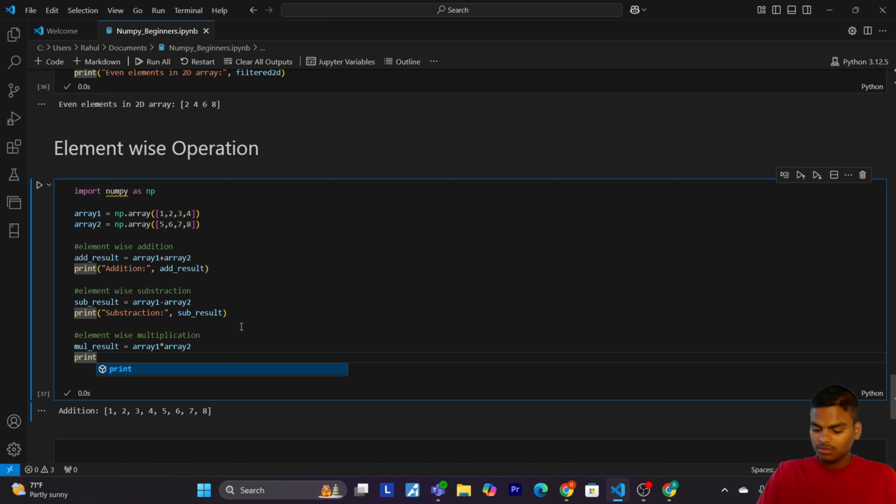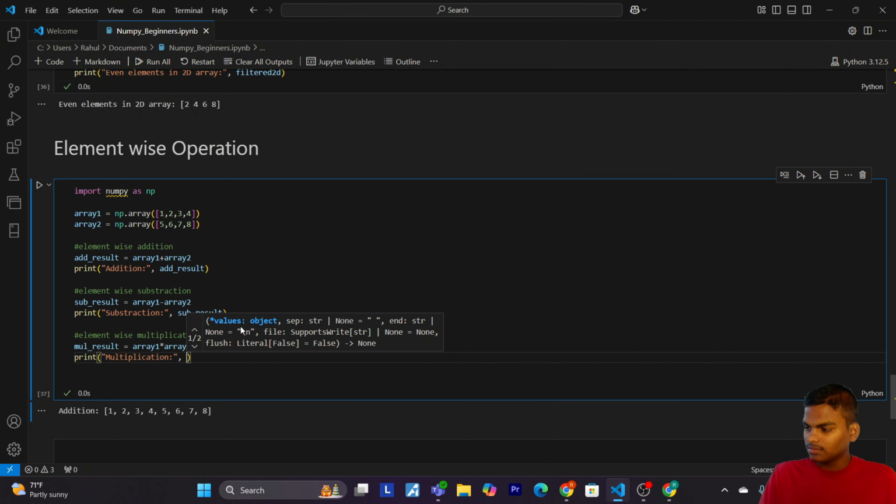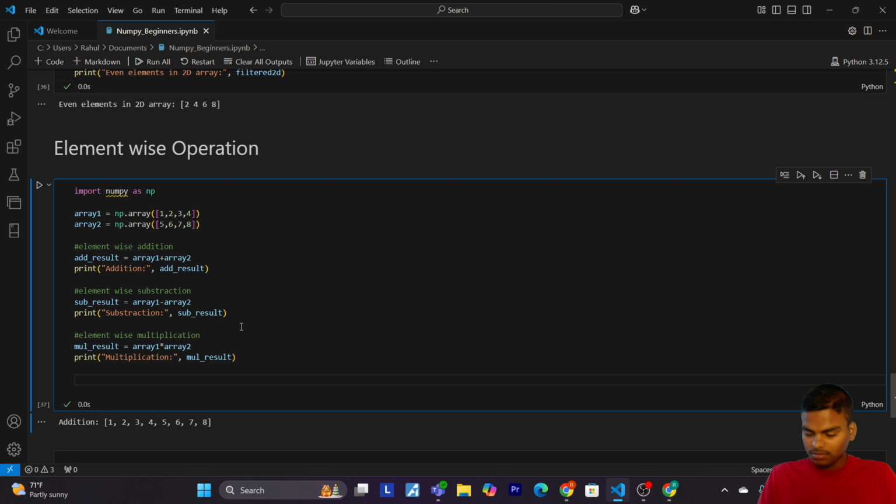Now print multiplication, passing mul_result.